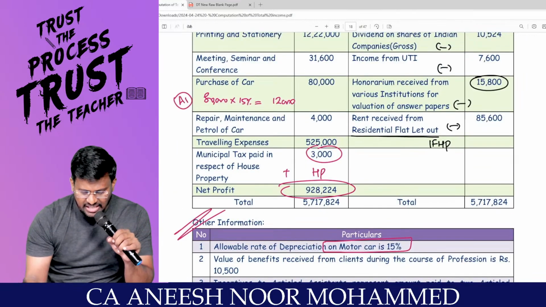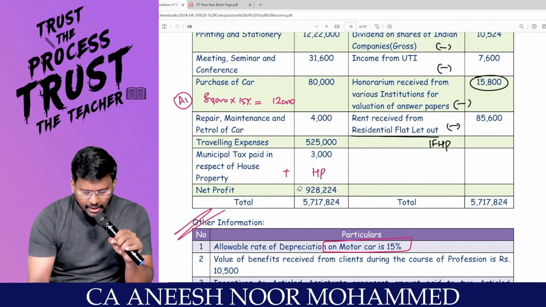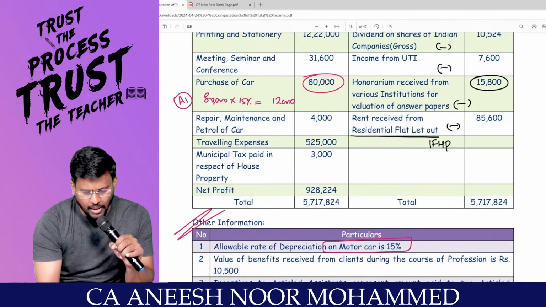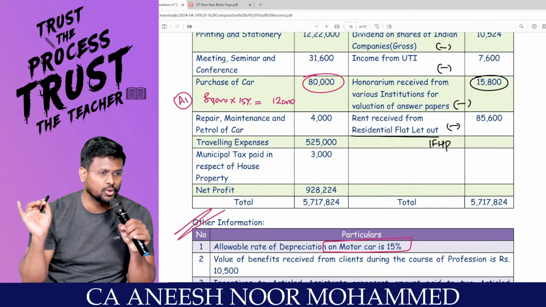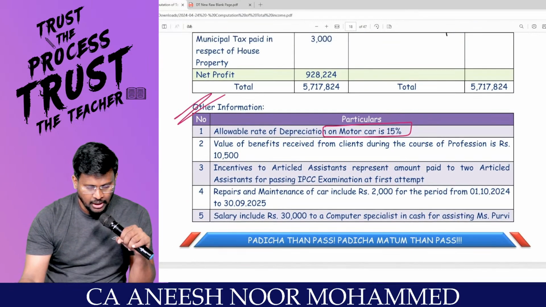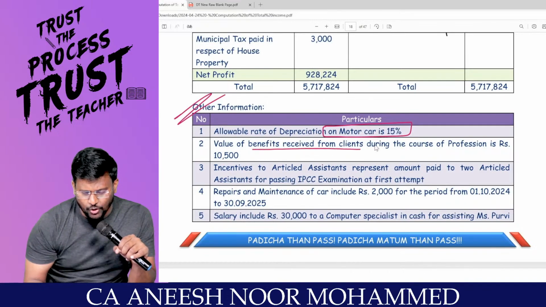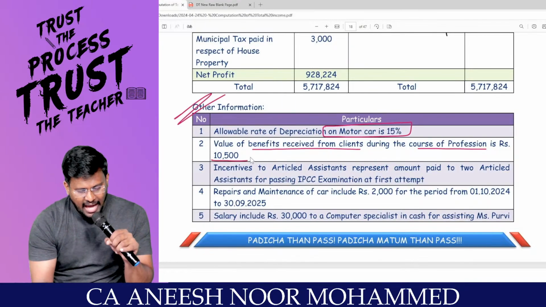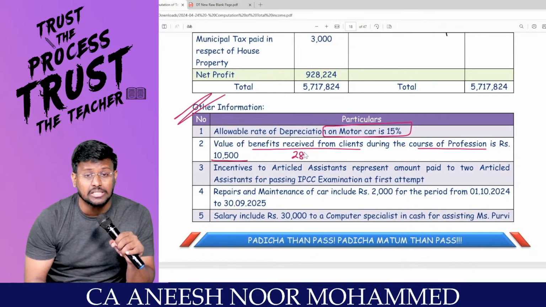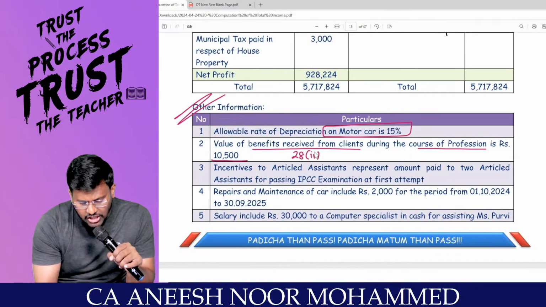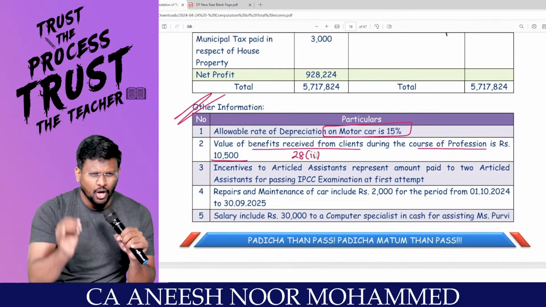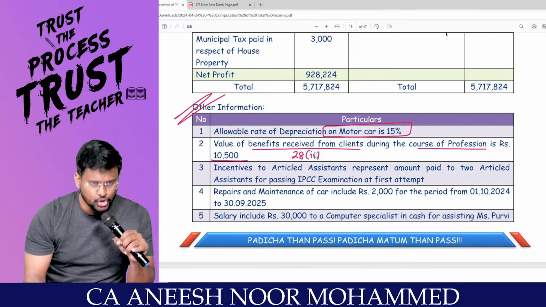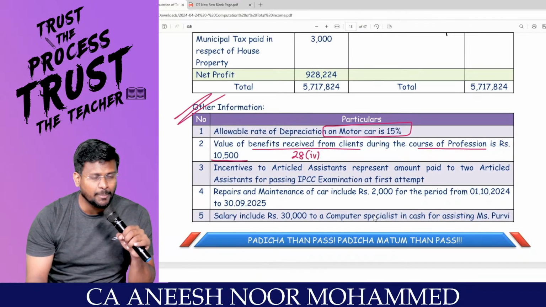Okay. Then I will start with net profit as per P&L account. I know that as per adjustment number 1, this 80,000 should be added back and 12,000 should be reduced. That's it, automatically. No need to reread the question again. Value of benefits received from client during the course of profession is 10,500. As per section 28, the charging section, clause 4, any gift or perquisite received on account of business or profession should be taxable under the head PGBP.